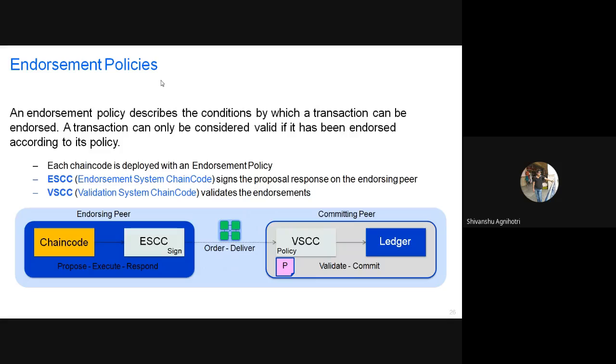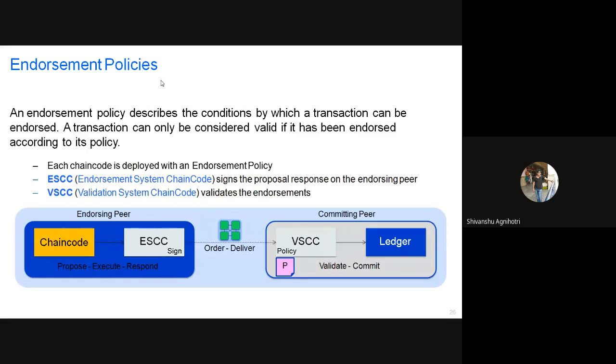And endorsement policies. Endorsement policies are certain policies through which a transaction can be endorsed. Endorse means how to particularly accept a transaction for execution. I do not know much about them, but these are the policies according to which some conditions need to be met.